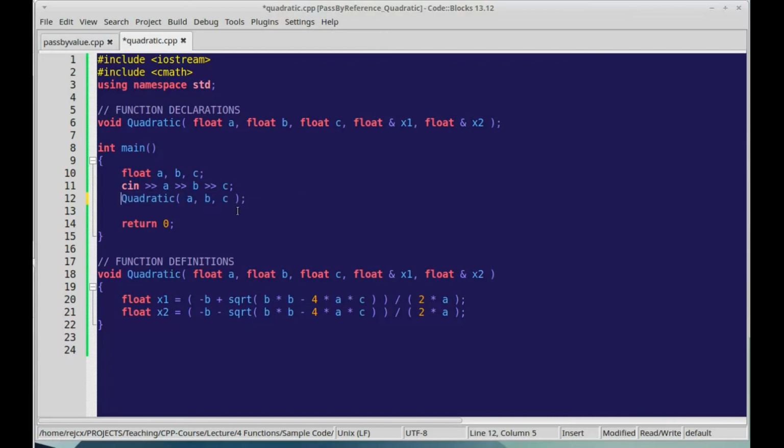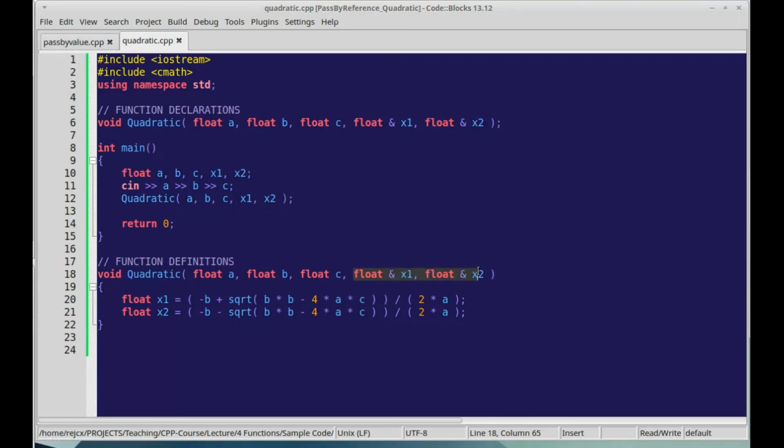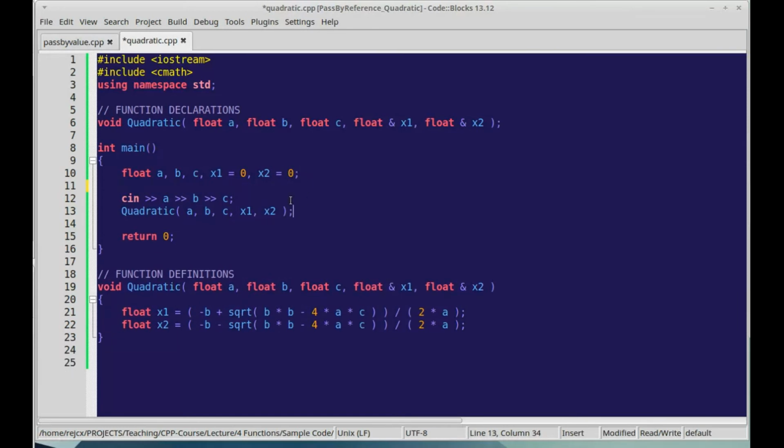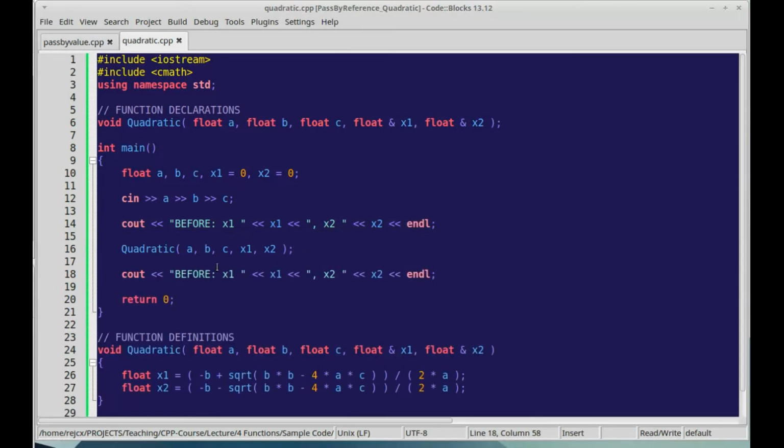So now we're going to have to declare our answers beforehand, before we call the function, and we're going to have to pass them into the function as well. So these two will have different values once they're returned. As an example, let's initialize these to 0, just so we have something to look at. And before, x1 is x1, x2 is x2, and we'll look at it after.